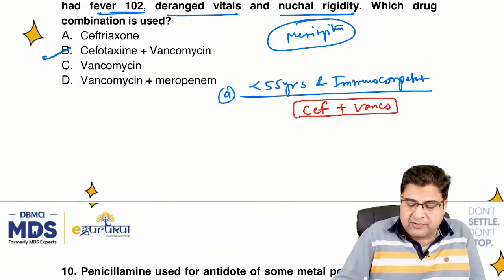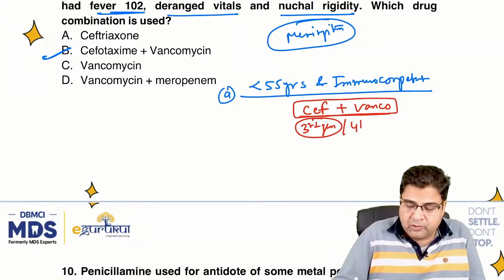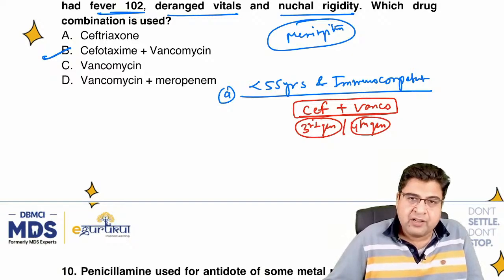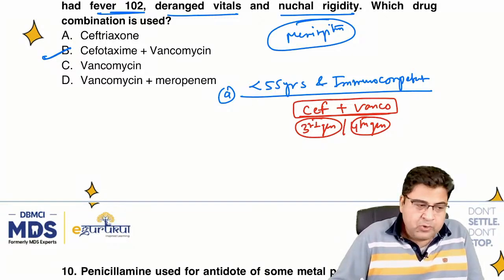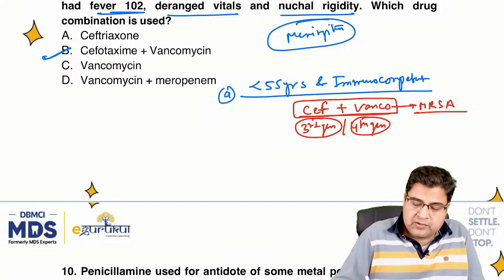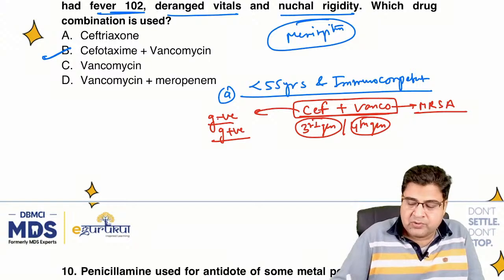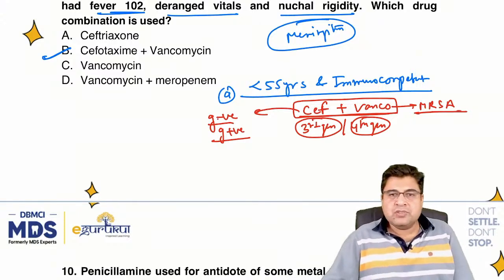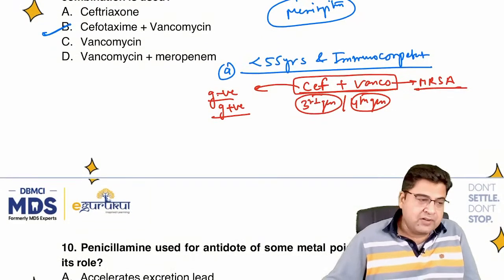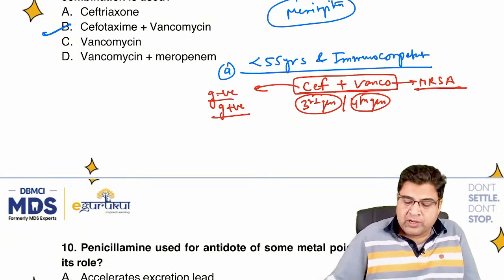Third or fourth generation cephalosporins can be given, there's no harm. The cephalosporin will cover gram-negative and to some extent gram-positive bacteria, and vancomycin will cover MRSA, so we cover the whole spectrum.